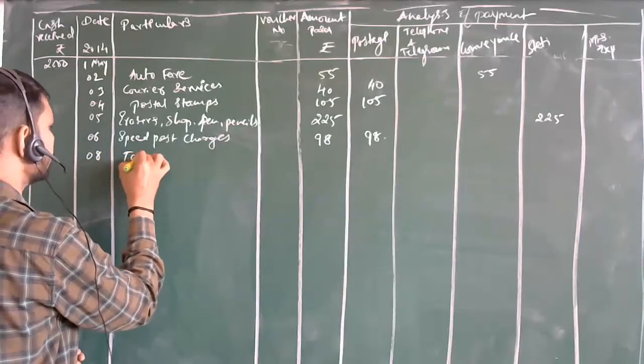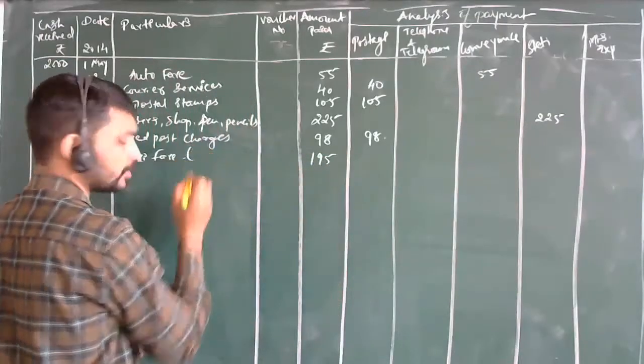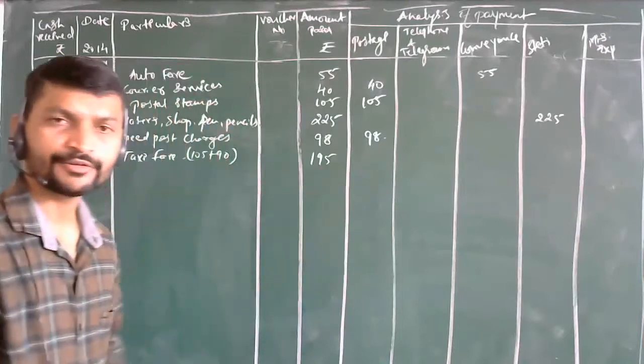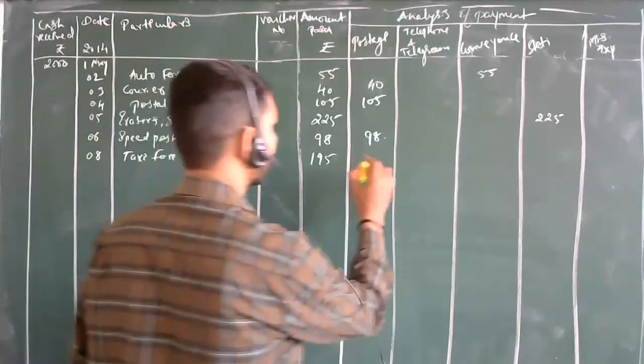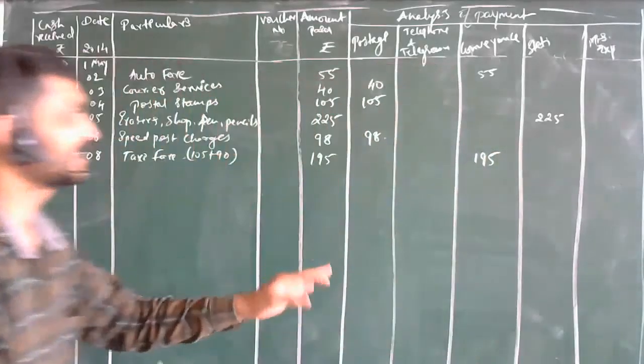Taxi fares, on 8th it is. Taxi fares. How much? Rupees 195. 100 plus 95 it is, or how it is? 105 plus 90 it is, sir. Okay. Under which heading will it be coming? Sir, convenience. Obviously convenience. Yes, it is there. Then next, on 8th got over.